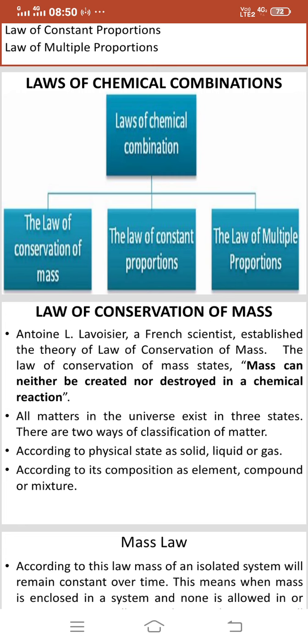The first law, that is law of conservation of mass. Antoine Lavoisier, a French scientist, established the theory of law of conservation of mass. The law of conservation of mass states mass can neither be created nor destroyed in a chemical reaction.